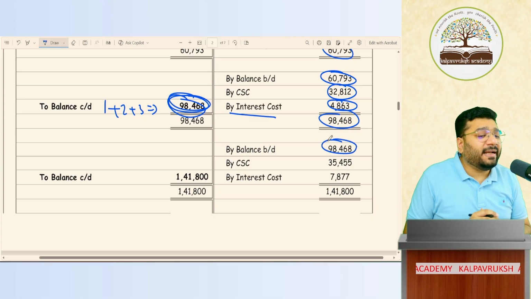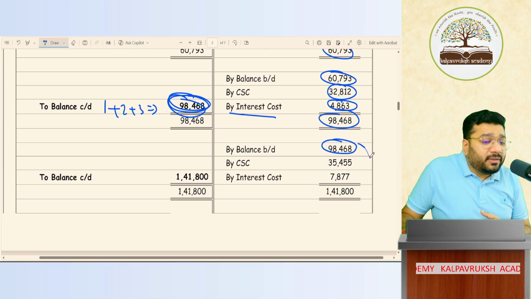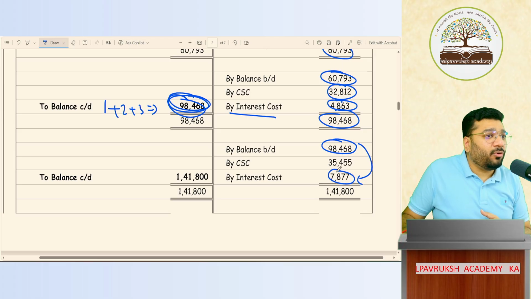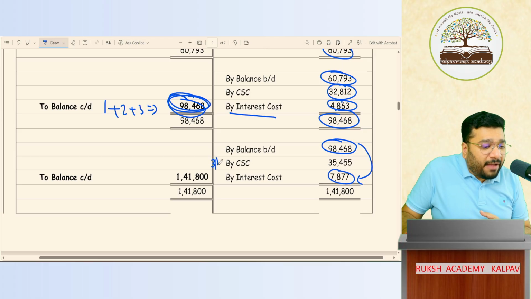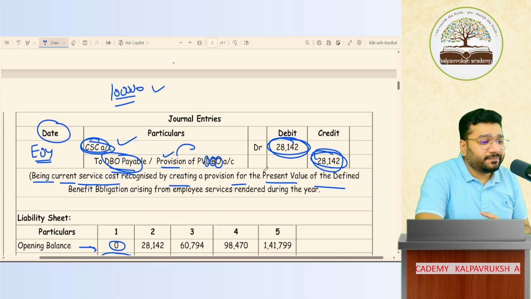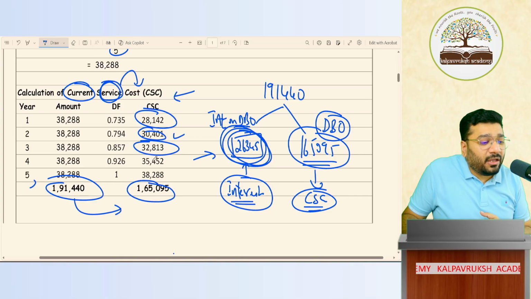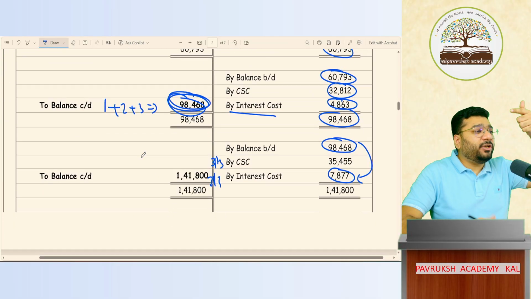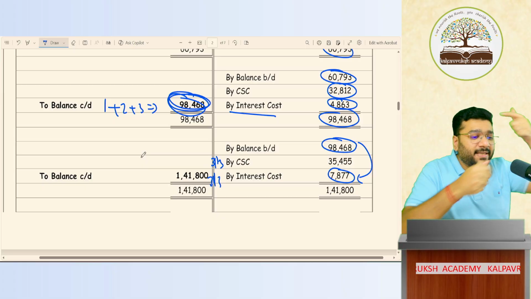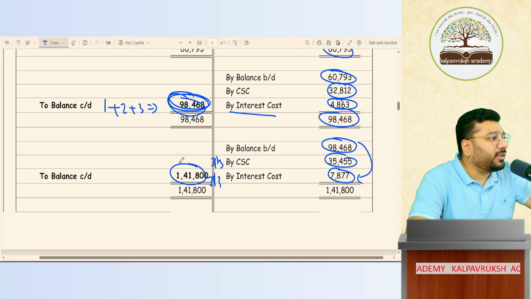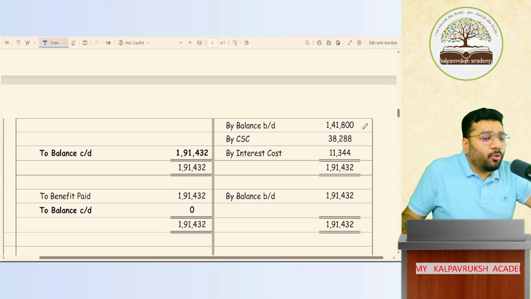Fourth year beginning balance is 98,468. On this, interest at 8%, how much? 7,877. Okay. On the same date, I have to create the CSC. What is the CSC of the fourth year? 35,452. So what is the entry for CSC? CSC to PVDBO. In PVDBO, by CSC. Any problem? If you add all the three, this is my closing balance, 1,41,800. And that becomes the opening balance of the next year.